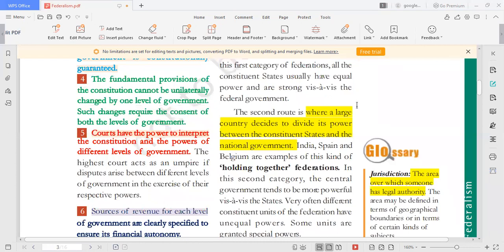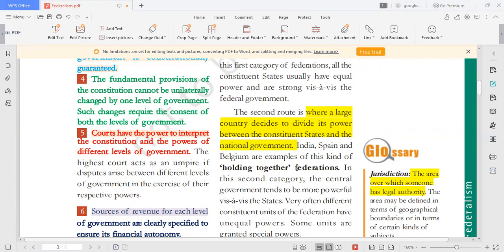holding together. India is a big country. We have divided the power between the central government and the state government. Our country has decided to divide its power. So this is holding together. Already we are holding the federation. This is a holding together federation. Examples: India, Spain, Belgium. Okay.